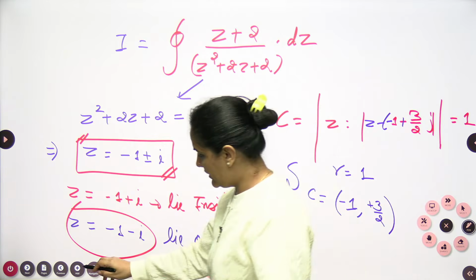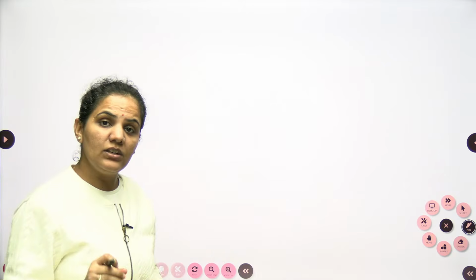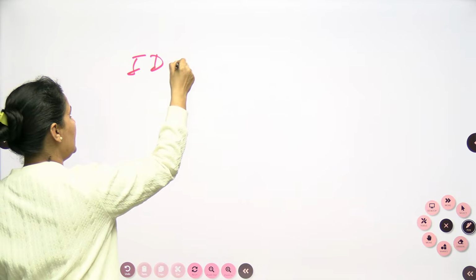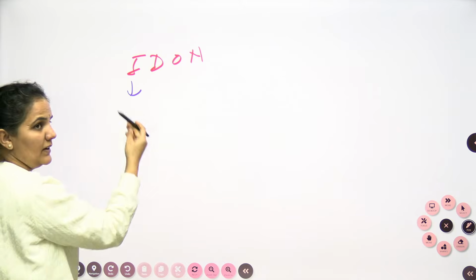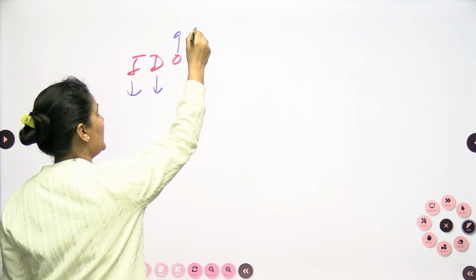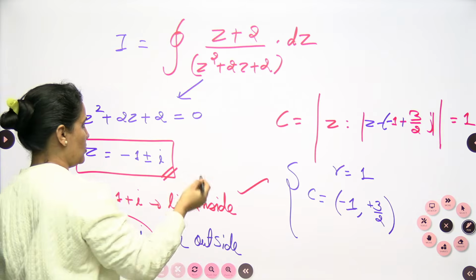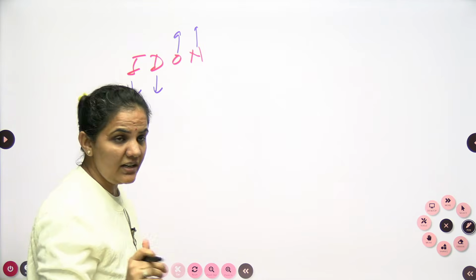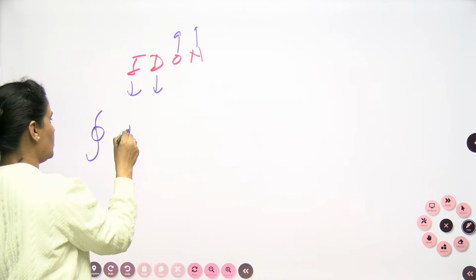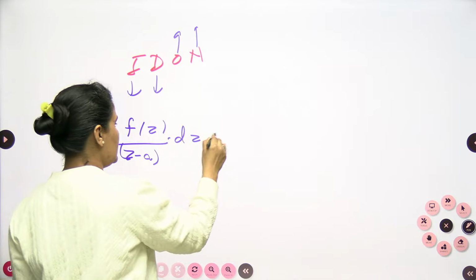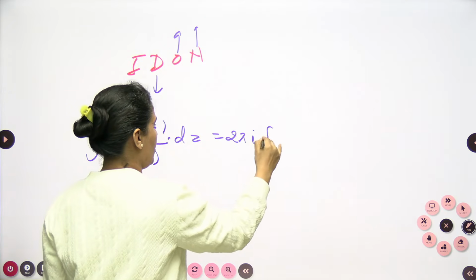Whenever some roots are lying inside and some are lying outside, we can use one very simple technique. According to that, the roots which are lying inside will be in the denominator, and the roots which are lying outside will be in the numerator. So here we will go with Cauchy's integral formula directly. According to Cauchy's integral formula, the integral of f(z) by (z minus a) dz is equal to 2 pi iota f of a.